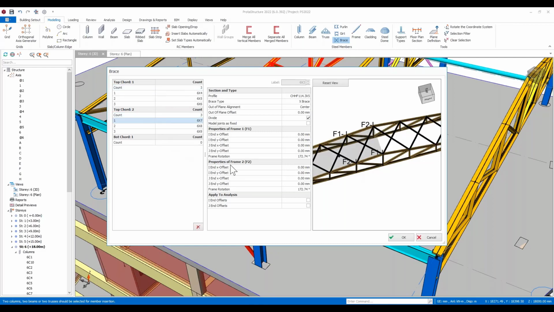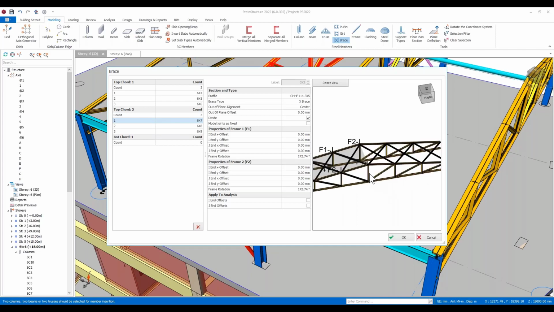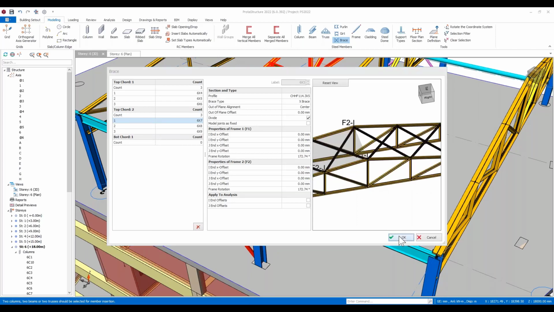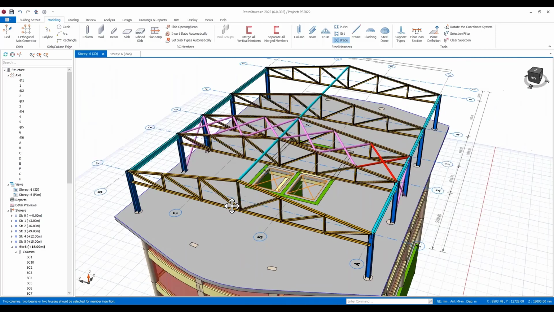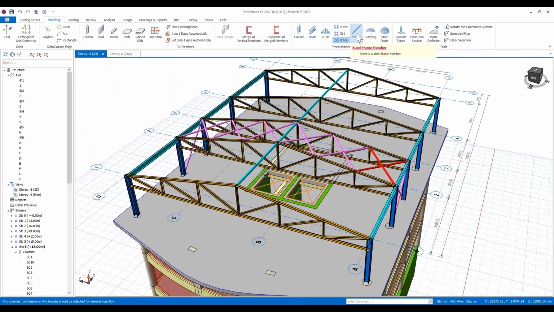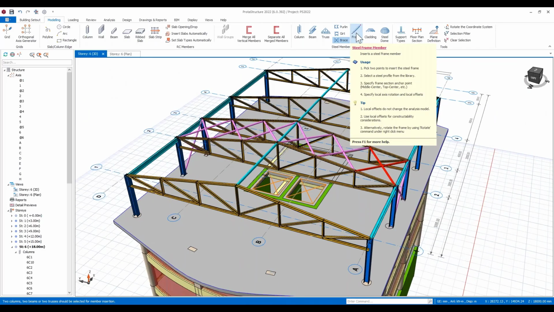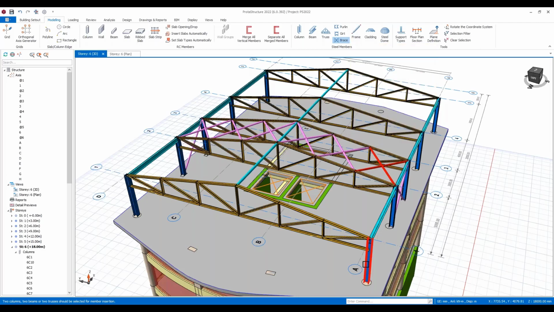Okay, so let's just define those in there, and you'll preview this, and then we hit OK, and then they just get automatically set up for you. Okay, just like that. Okay, you can come and use the frame member model if you just wanted to free draw the braces in. Okay, you can use this and snap to various points along the columns or the trusses to assign those if you wish.